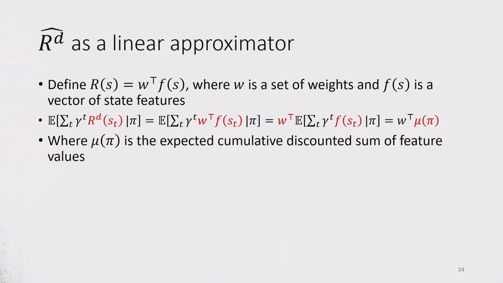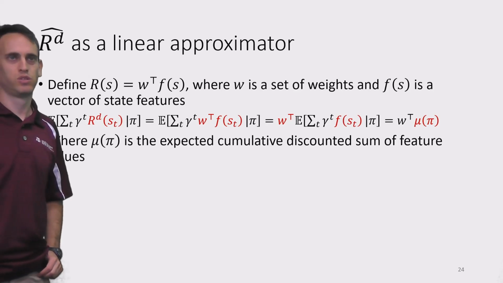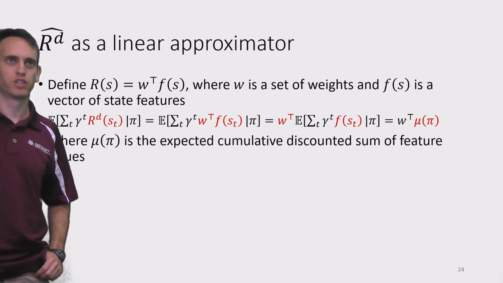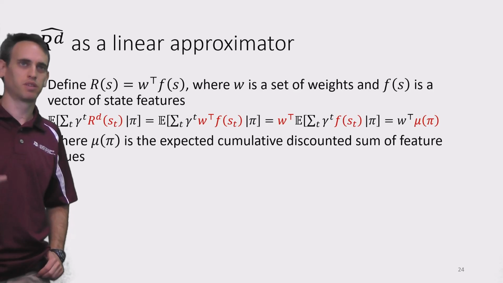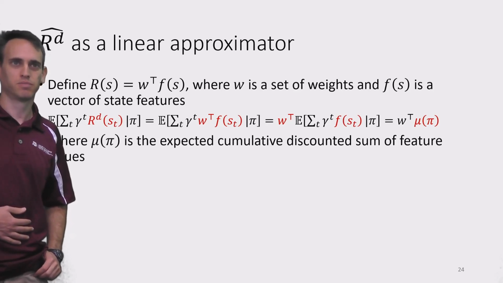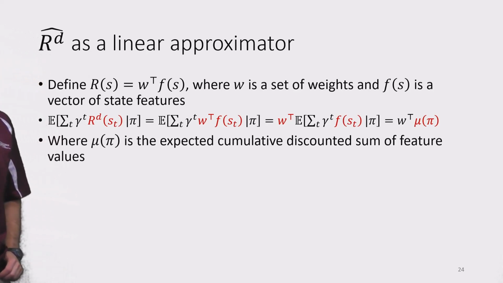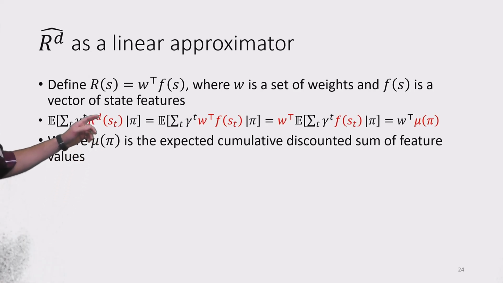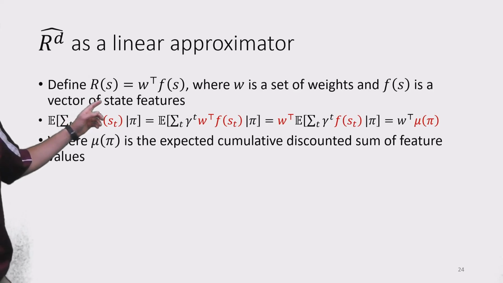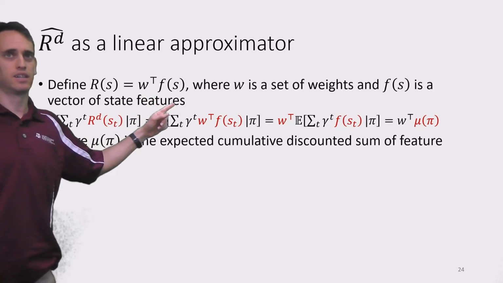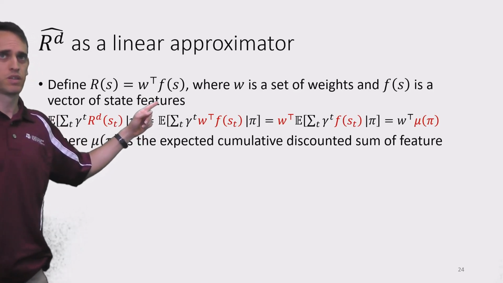Okay, so let's look at one solution to defining the reward function unambiguously, or a solution that can provide us with a solution in practice, one algorithm to do inverse reinforcement learning. So in this solution, we'll define our reward function. This is the reward function that we are learning, right? We'll define it as a linear function, right?